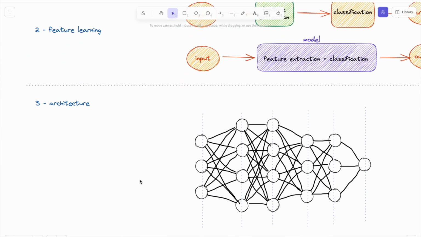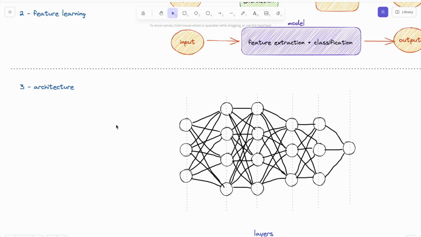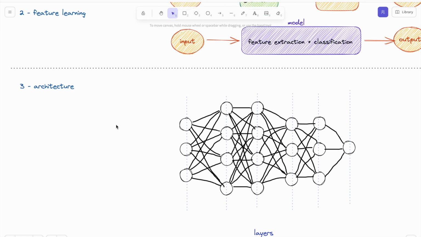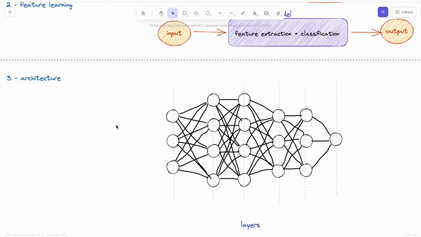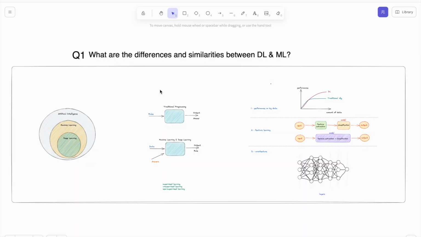And the last biggest difference is, of course, the architecture of the deep learning models. Neural networks are also part of machine learning, but in deep learning, the depth of the network is too much, it's deep. So if you look at this diagram, each line represents layers, and each node is a neuron of the neural network. In another question, I would elaborate on this part, but for this moment, we can easily say that the architecture and depth of deep learning models is another important difference. And that's all. This is the answer to the first question.